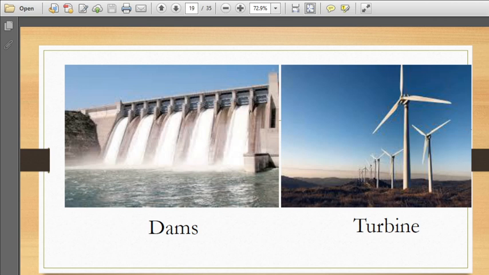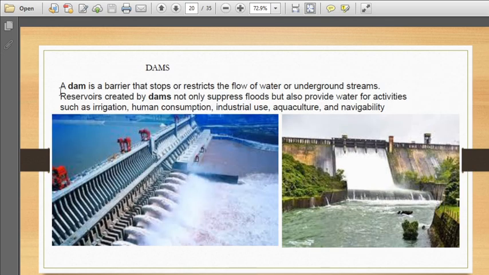Now turbines. Children, these turbines are also used for the purpose of irrigation. They help in producing electricity as well. See children, what is the meaning of dam? A dam is a barrier that stops or restricts the flow of water or underground streams.